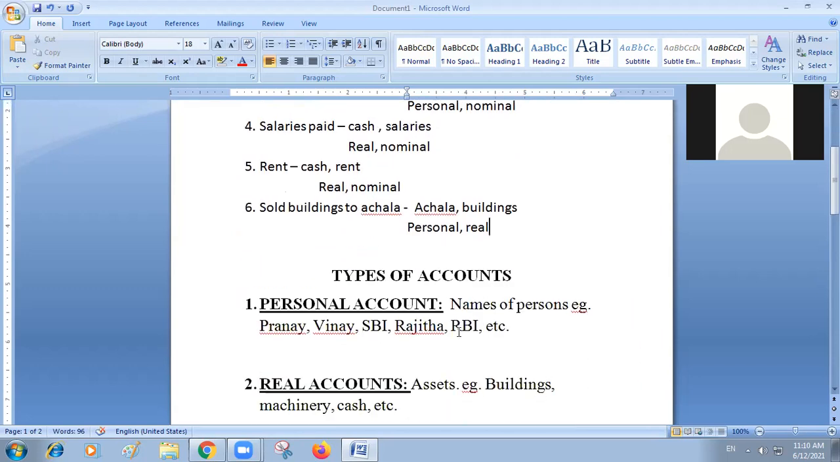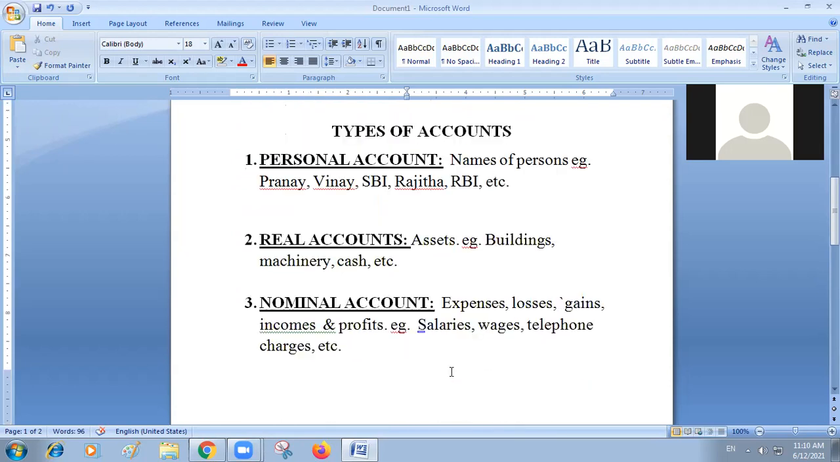Now, which account is to be debited? You have to apply a formula, a principle. Based on that, you are going to classify which account is to be debited and which account is to be credited. Under personal account, the principle you have to remember is: debit the receiver, credit the giver. This is the formula. This is very, very important. Three principles you have to remember.